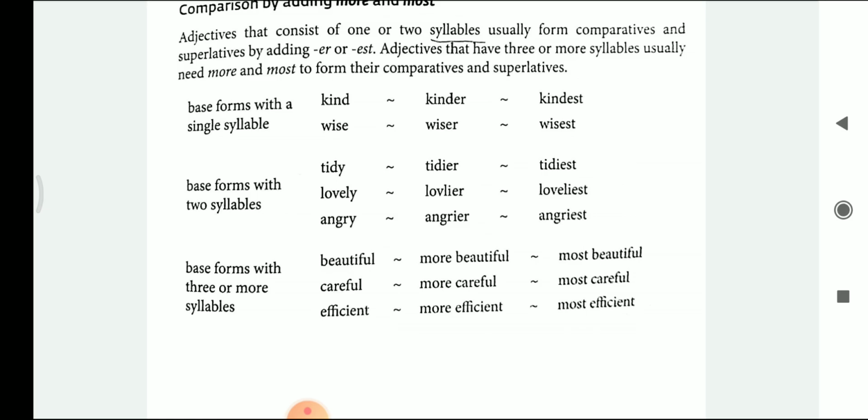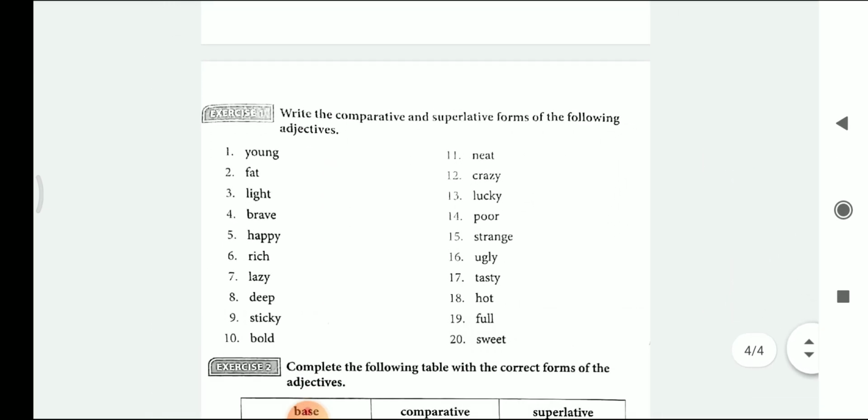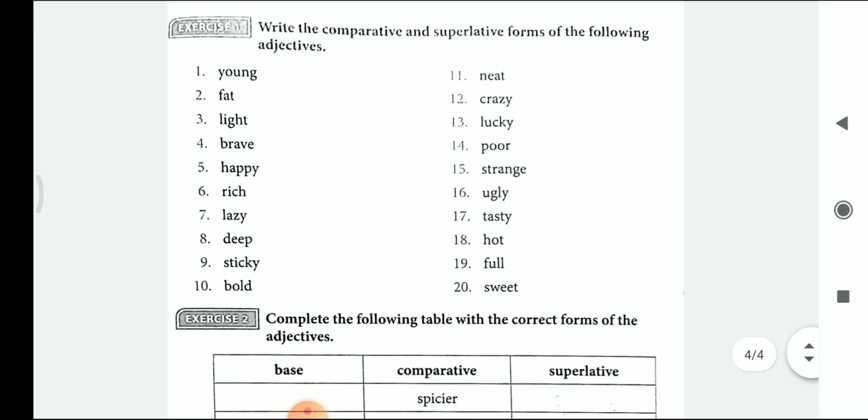Beautiful. So here beautiful is divided into three parts when we try to speak it. So beautiful, more beautiful, most beautiful. Careful, more careful, most careful. Efficient, more efficient and most efficient. Let's come to the exercise. Use the comparative and the superlative form of the following adjectives. So let's start this exercise.